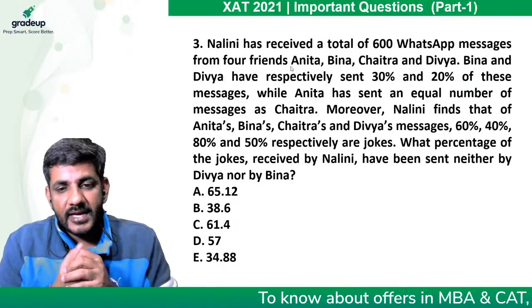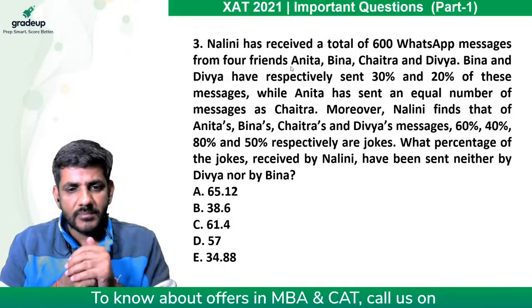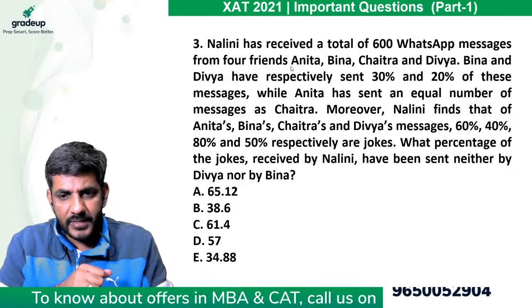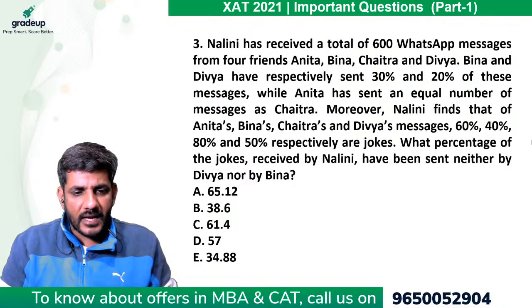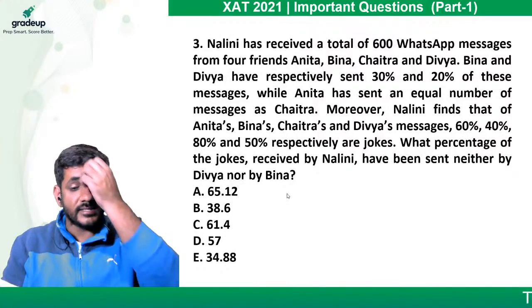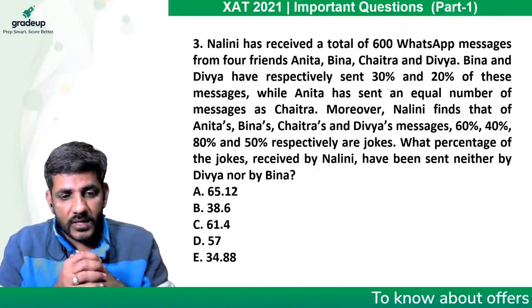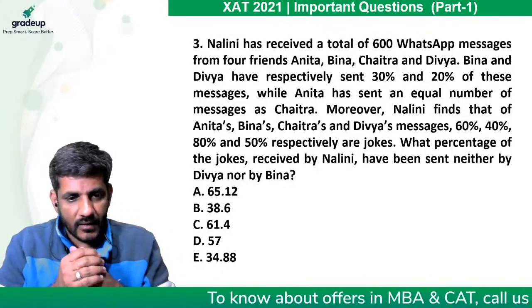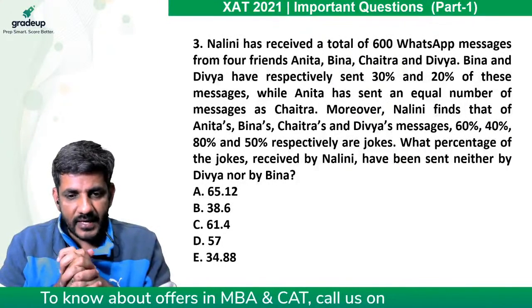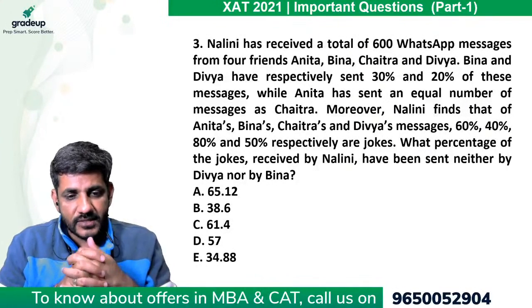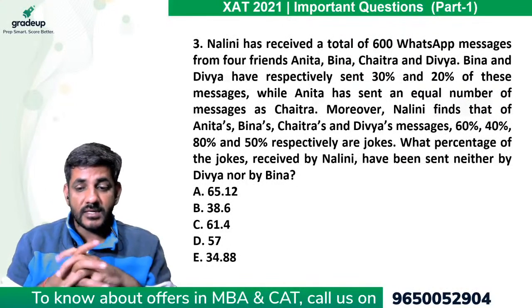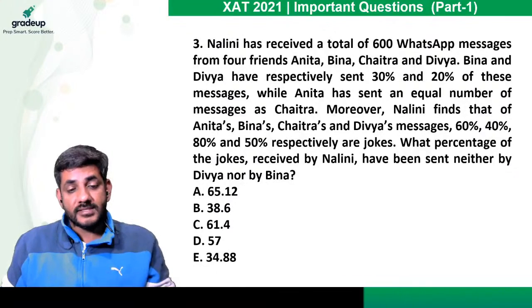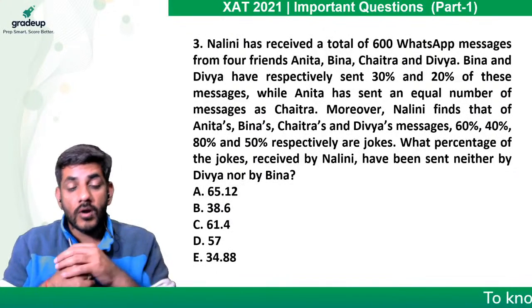It says Nalini has received a total of 600 WhatsApp messages from 4 friends, Anita, Beena, Chaitra and Divya. Bina and Divya have respectively sent 30% and 20% of those messages, while Anita has sent an equal number of messages, etc. Moreover, Nalini finds that Anita's, Bina's, Chitra's and Divya's messages, these percentages are jokes. What percentage of the jokes received by Nalini have been sent neither by Divya nor by Bina?